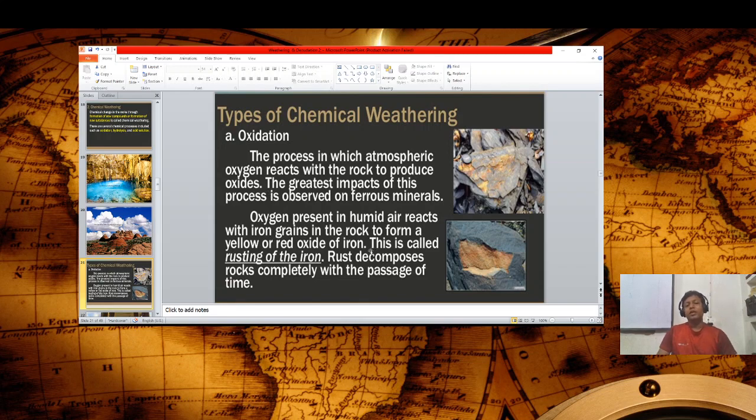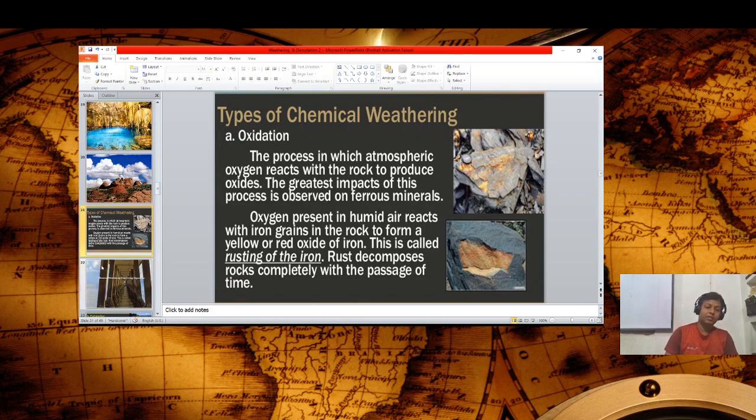One more thing is that in the oxidation process, atmospheric oxygen reacts with rocks to produce oxides, as I told you. And oxygen present in humid air reacts with iron-rich rocks to form the yellow-red oxide of iron, as you see in this picture. And rust decomposes rocks completely with the passage of time.